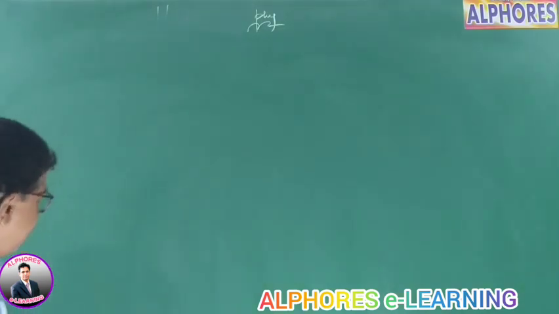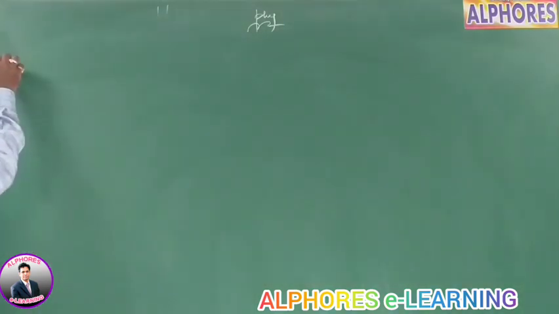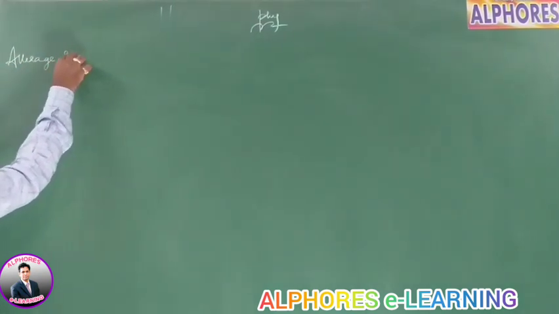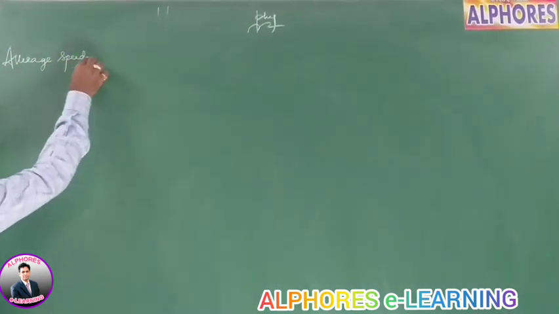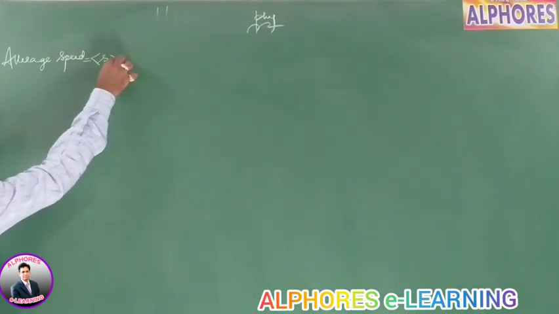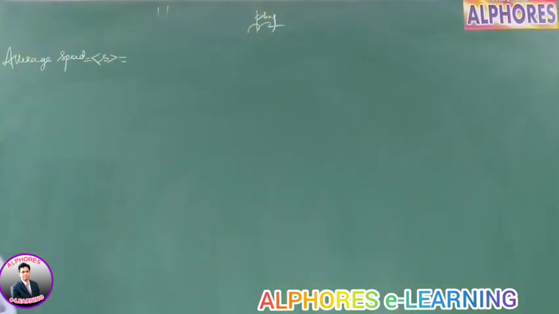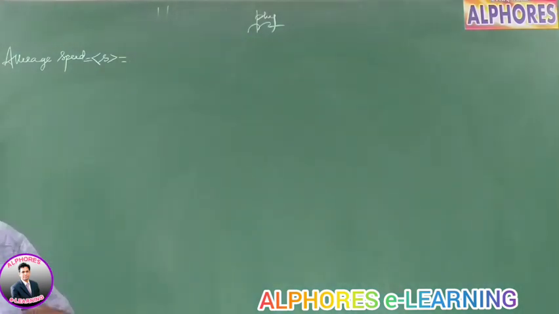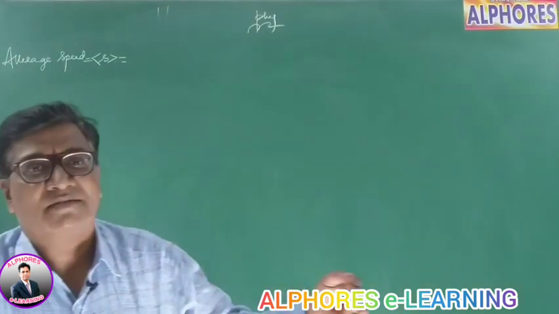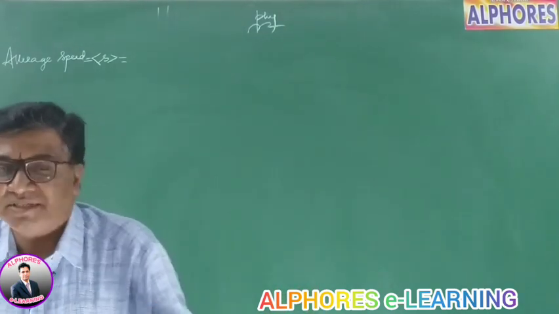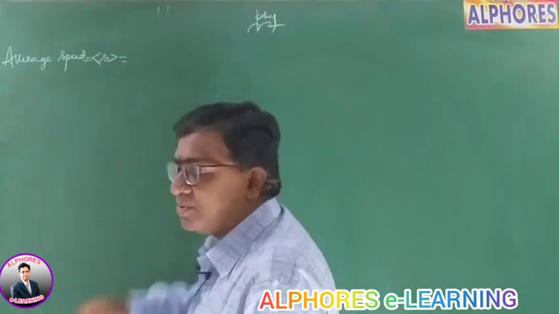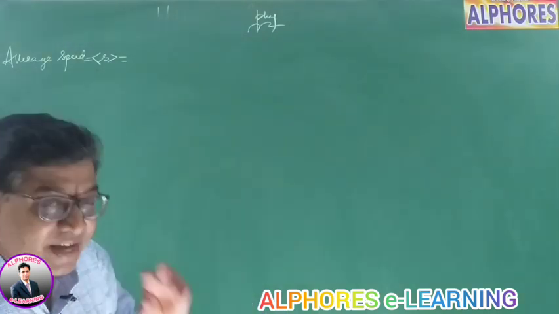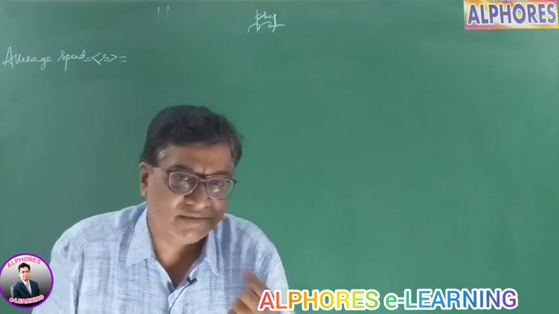Right? Average speed of a body is given by this symbol. Speed we have defined: it is the rate at which distance is covered by the body, the ratio of distance to time. What is average speed? Why do we need the average actually?